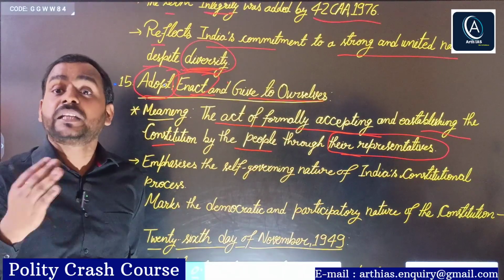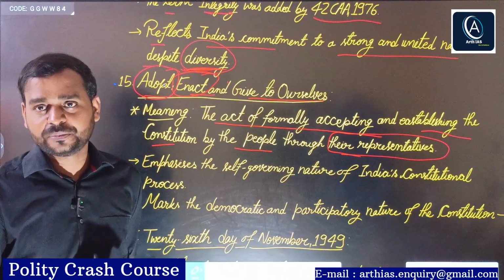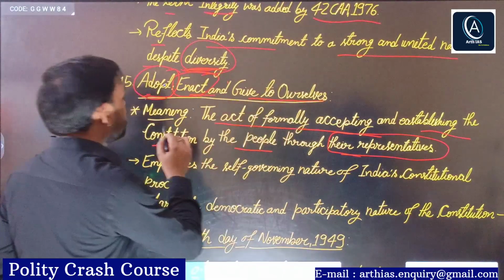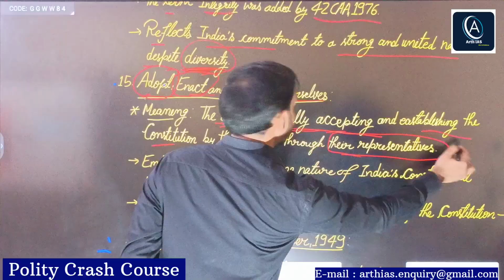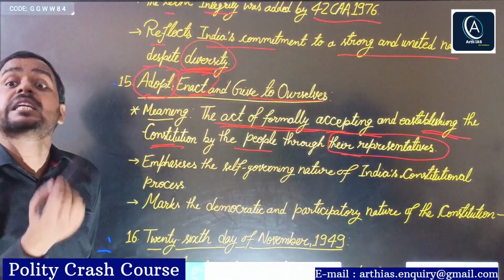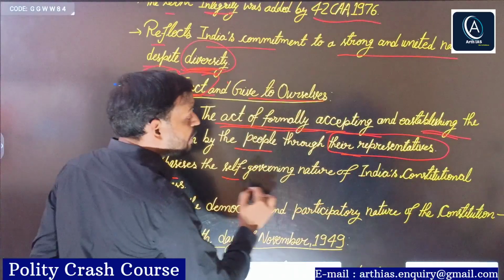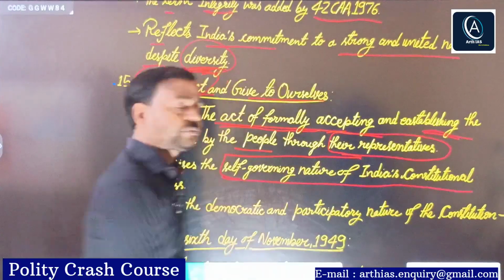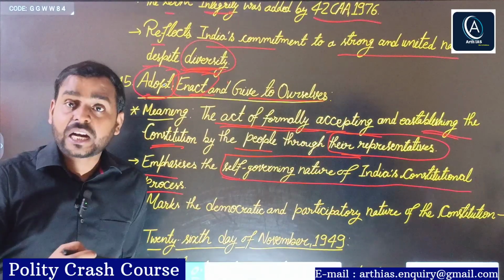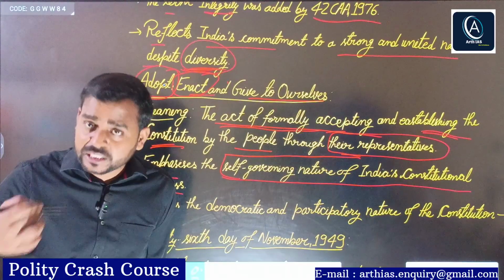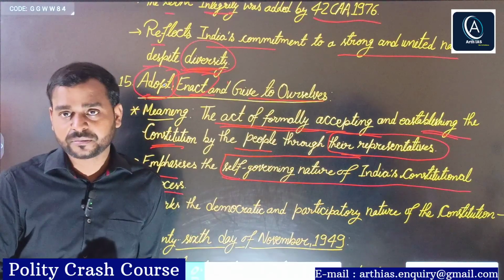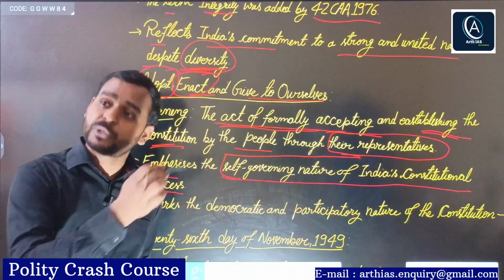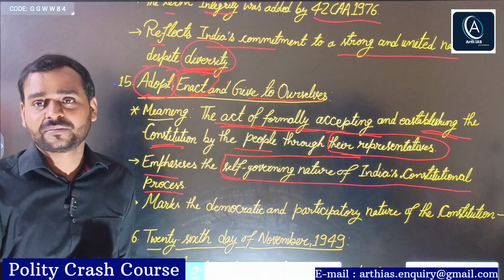On behalf of ourselves, they framed such a beautiful, such a strong constitution. So simply adopt, enact, and give to ourselves. It emphasizes the self-governing nature of India's constitutional process. Self-governing nature means what? We ourselves are governing. People of India are governing themselves through elected representatives, and if they don't like their representative, they have the opportunity to change that in the next election. That is the beauty of democracy.